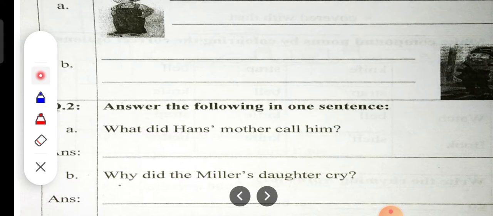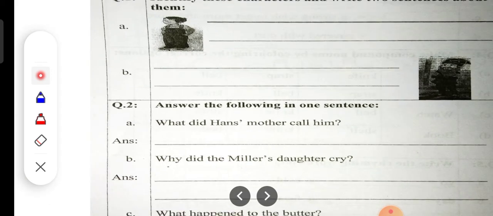You can write some other sentence also for them. It is not required that whatever teacher is saying you have to write that only, but you have to write the sentences that are related to this chapter only.